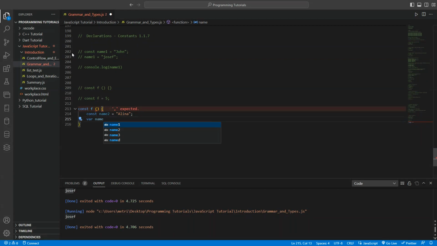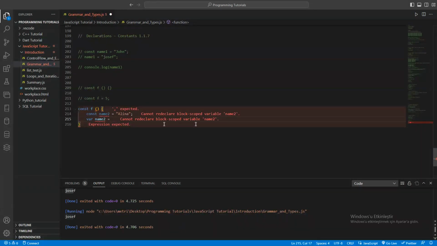You want to make var name two something else. It says cannot redeclare block scope variable name two, expression expected. So it means you cannot change it from const to var this way. It isn't possible.